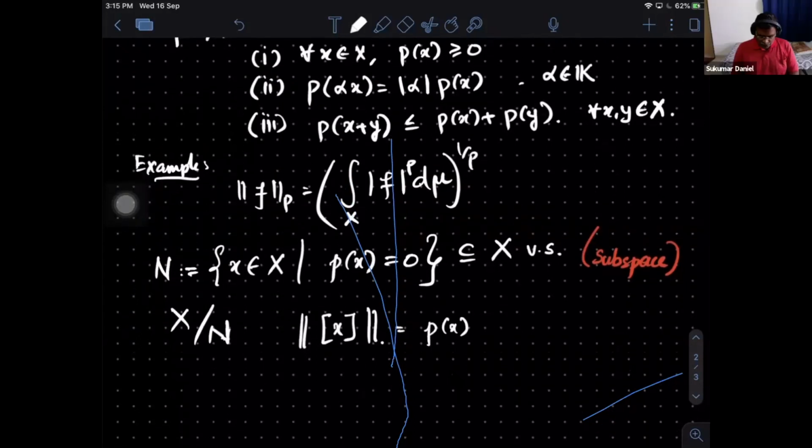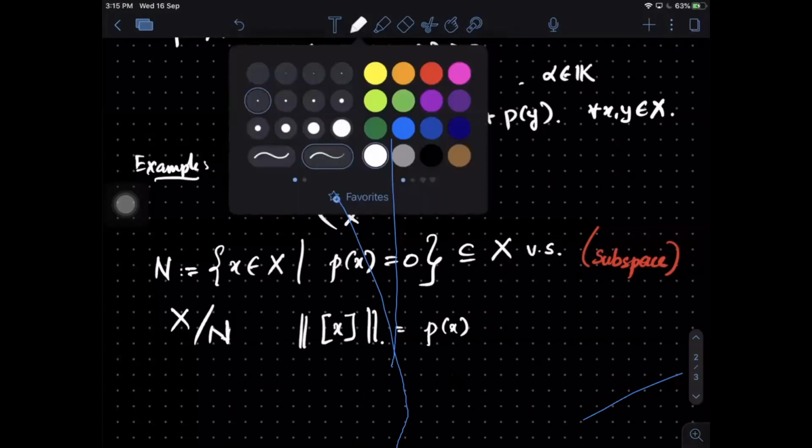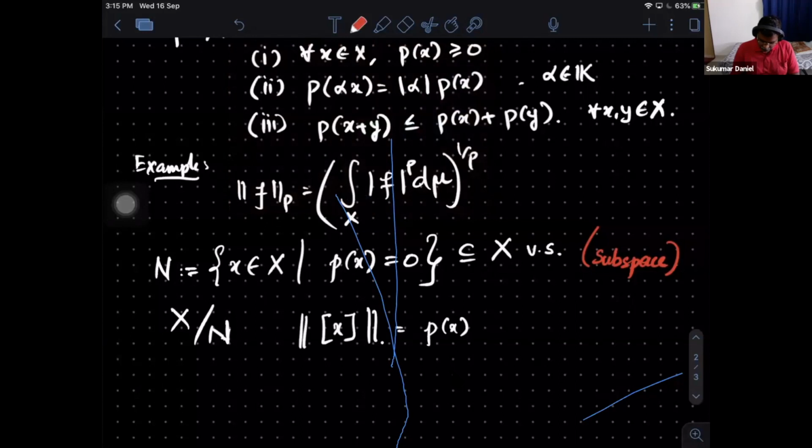But first of all, you need to check that it is actually well defined. That means within the equivalence class, whether you take X or Y, P of X should be the same as P of Y. That you need to check; I leave it as a simple exercise. Check that it is well defined, and also check that it is a norm.